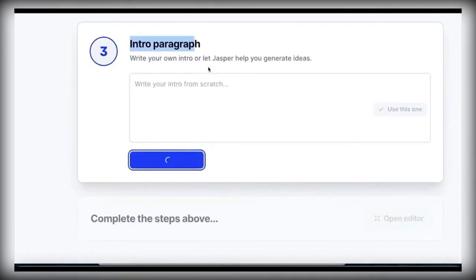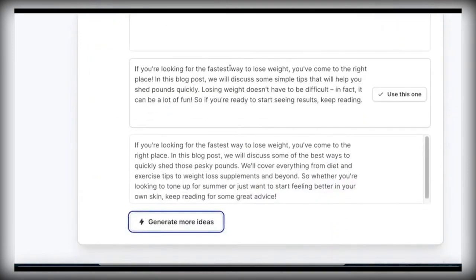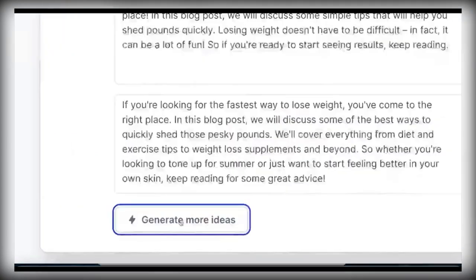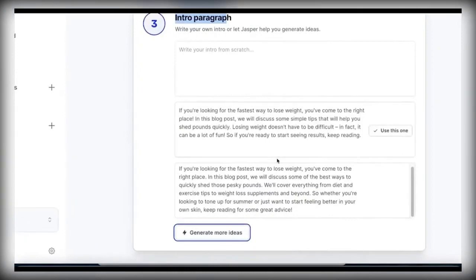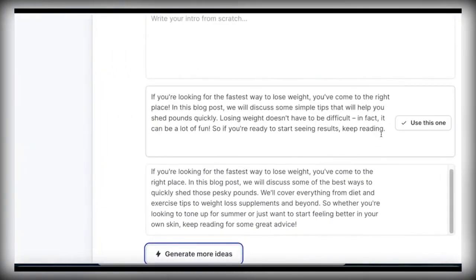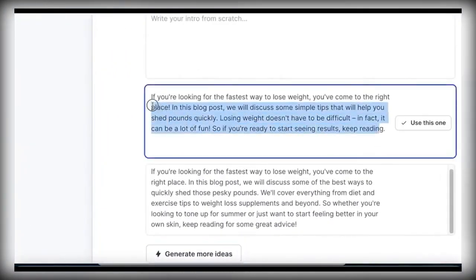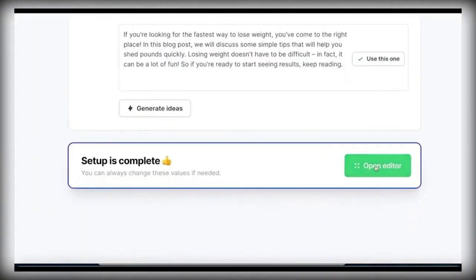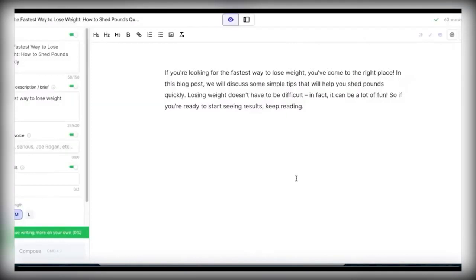After that, you're going to click on the intro paragraph that you like the best, and again, find something that attracts your attention. If you want to generate more ideas, you can click on Generate More Ideas. Everything that they show you is original content, so you're not going to find this article anywhere else on the internet. Okay, so once you have found the one that you like, scroll down to the bottom and click on where it says Open Editor.